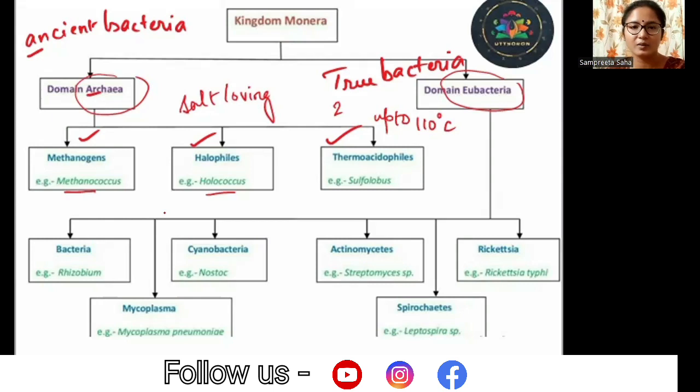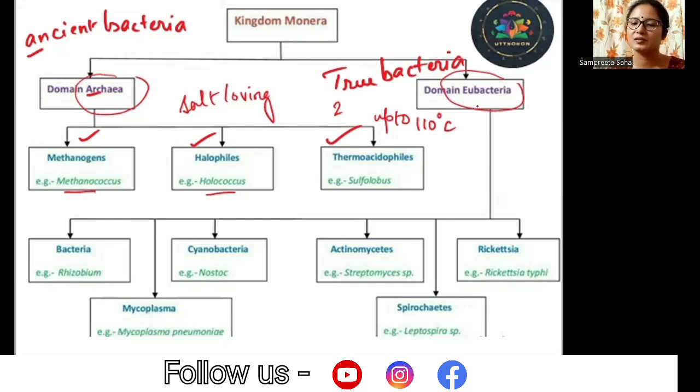So archaea or archaebacteria represent the groups of the bacteria which survive in extreme harsh conditions. Ancient bacteria, they have survived in the ancient earth, which was not very comfortable as it is today, although due to our irresponsible activities, we are gradually making it a bit more uncomfortable than it should be. But these discussions apart, ancient bacteria have lived on the ancient earth, which was not very comfortable as it is now. So they are capable of surviving the extreme conditions and they do exist in extreme habitats.